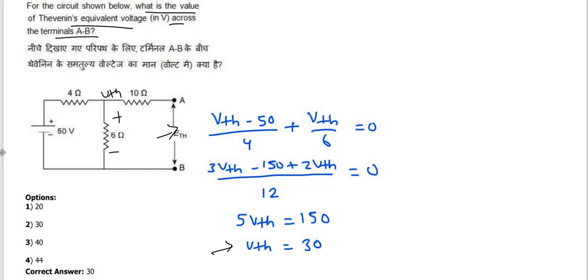You can practice more for junior engineer and assistant engineer exams, because in assistant engineer the level is up to GATE, and in UPPCL also. So you have to practice GATE questions too.